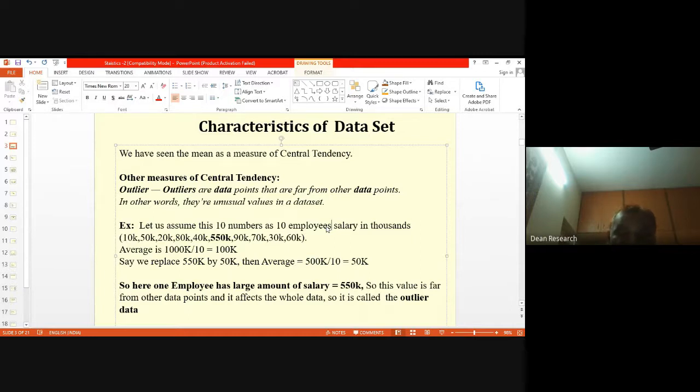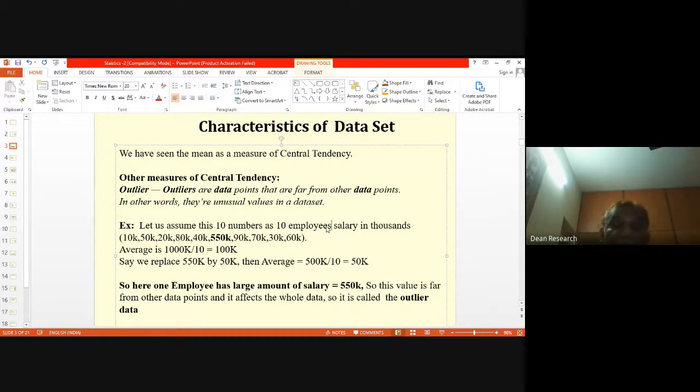Okay, I hope you understood how a large value in the data will sway the arithmetic mean. Similarly, suppose you have one very small value. Say, instead of 550K you have 50K, and one of the employees is getting only 2K. Maybe he's a casual worker who comes to the organization, 2K. Again, you will find the value of the average is pulled down.